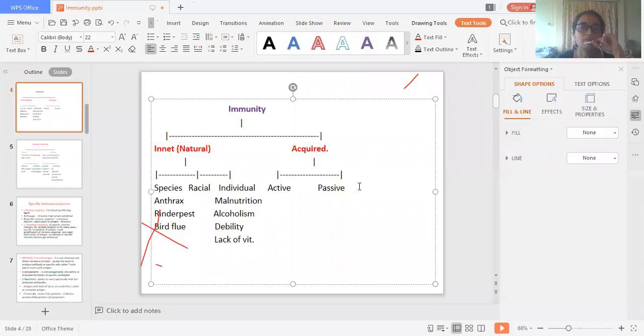This part is very, very important. Please prepare this innate immunity. Either they ask 5 marks about innate immunity, or they ask you to explain acquired immunity.